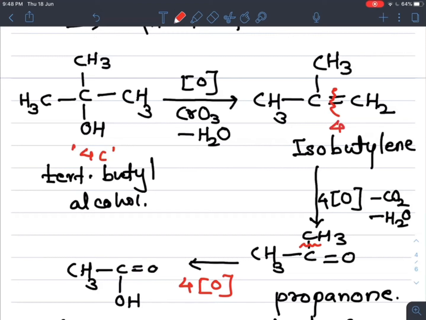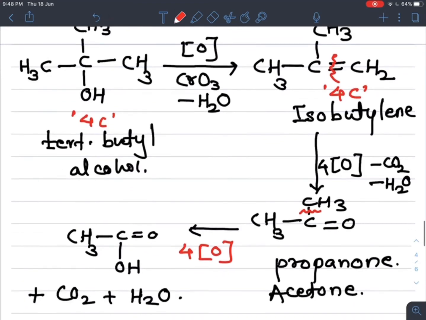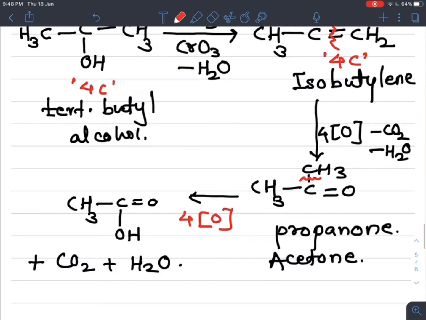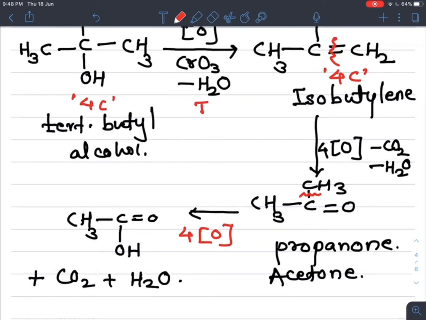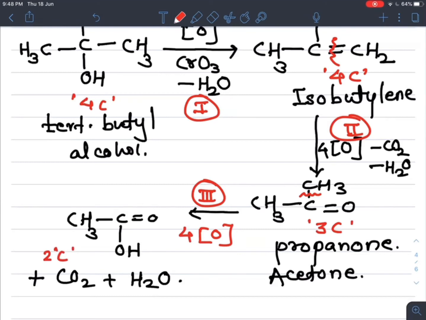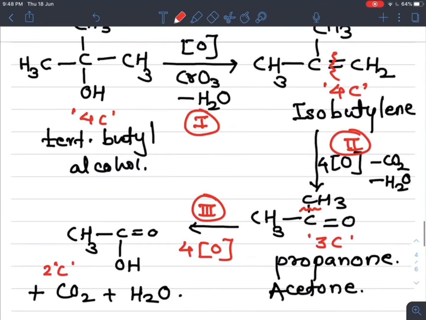So the alkene again contains 4 carbon atoms, and further on oxidation, this is the first step, this is the second step. In the second step we get a 3 carbon containing ketone, and finally in the third step, we get a 2 carbon containing carboxylic acid. So we get 2 carbons less.